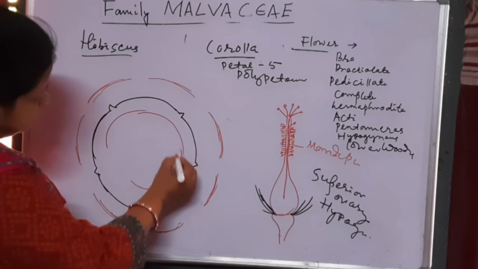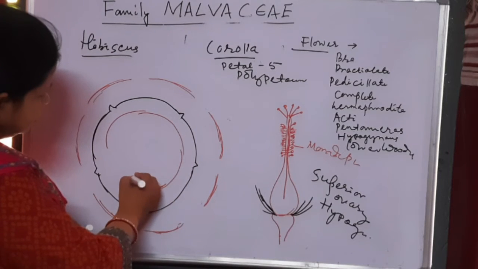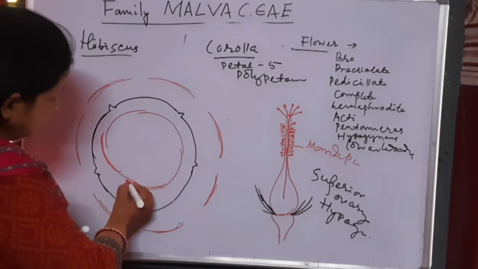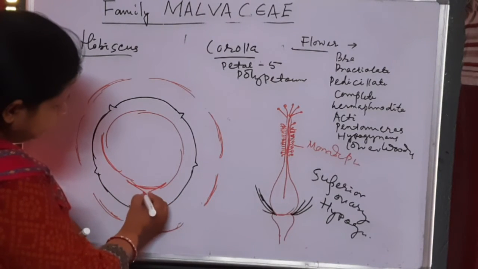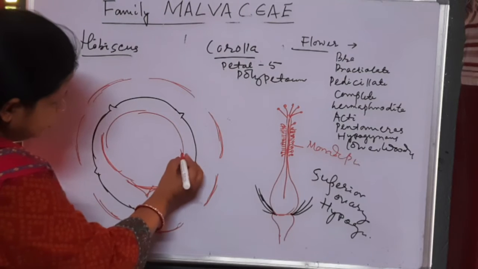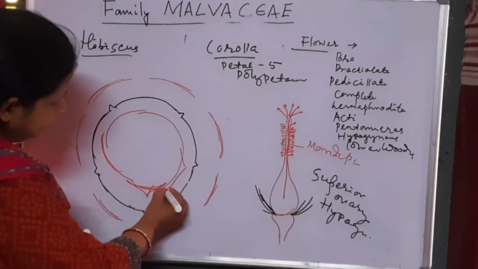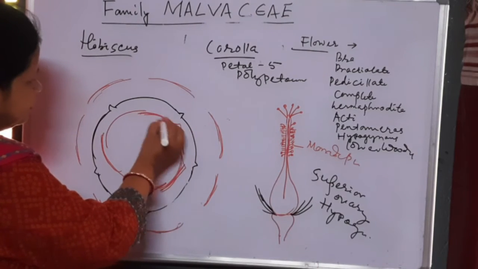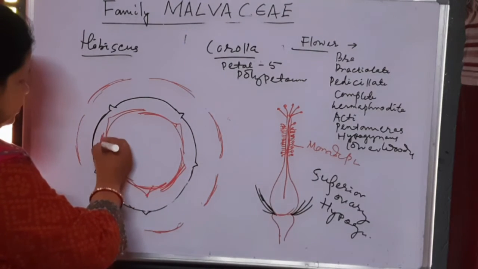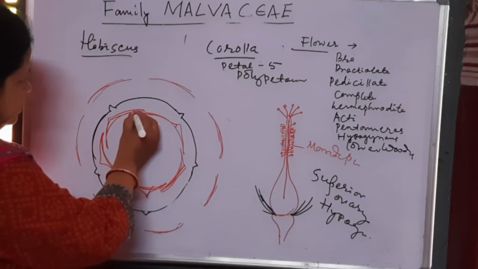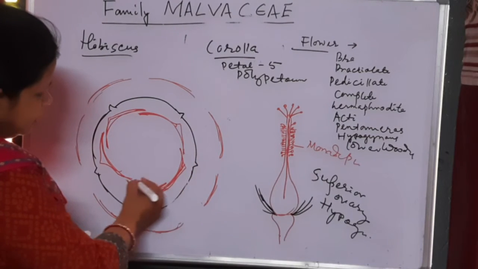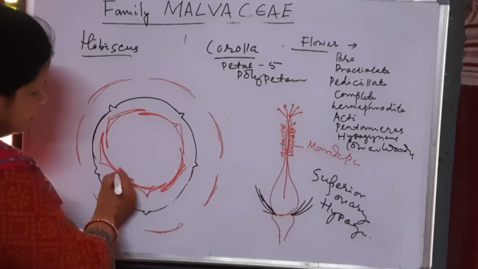So this is twisted estivation and number of petals 5. They are free, no joint between these petals.